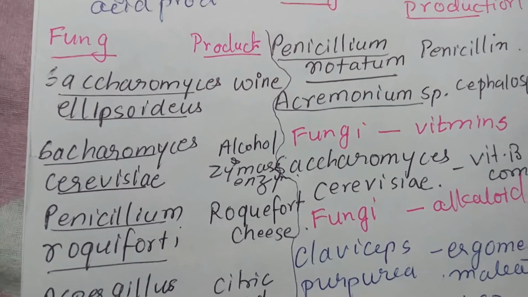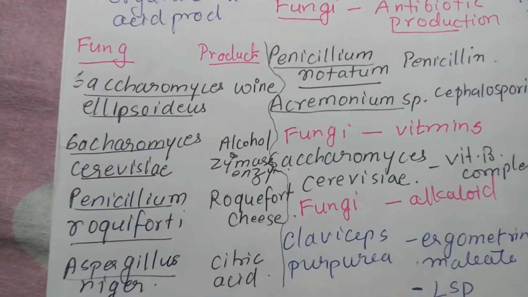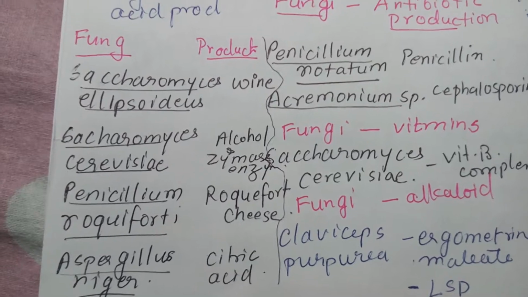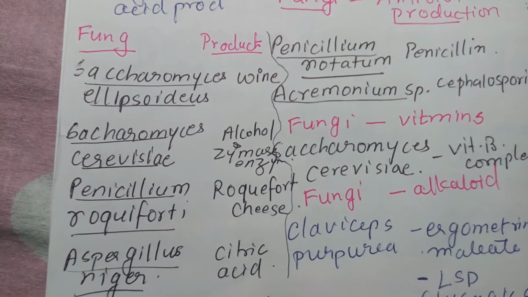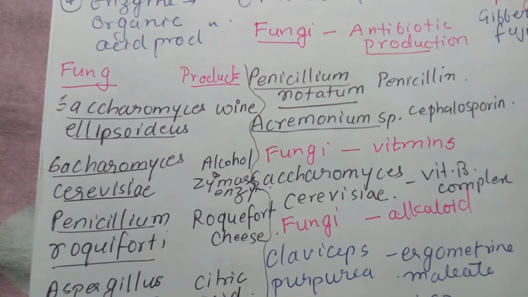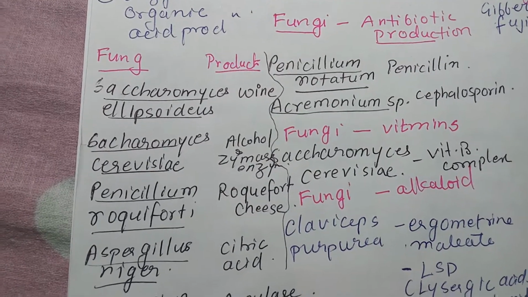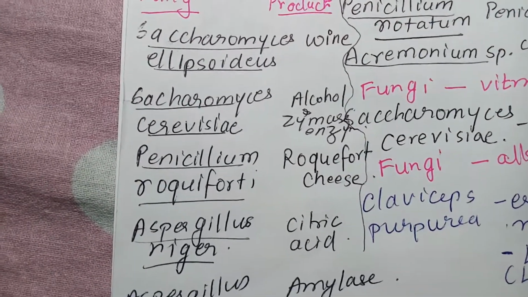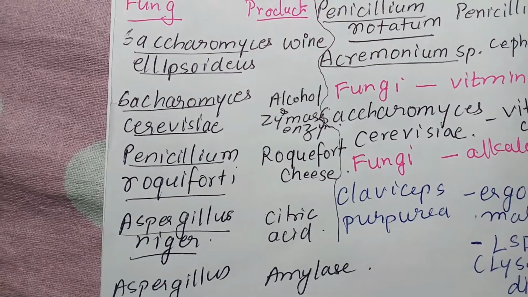See, if you write down that the fungi is used in cheese production, this is the wrong way of presenting your answer. But you have to name the fungi, which fungi and what kind of cheese, because there are hundreds of cheese and they are processed by different bacteria and fungi. So it is very important that we write down the name. So Aspergillus niger, it is used in the production of citric acid.